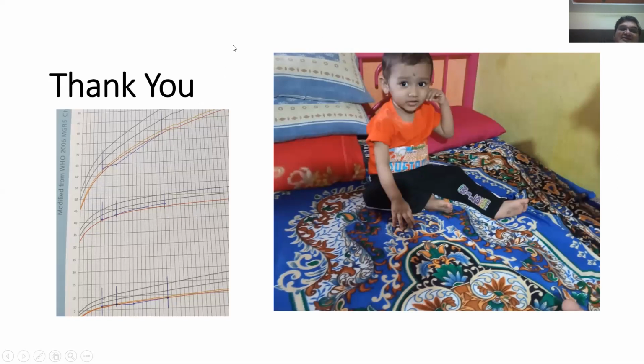So the point is that whenever we see a child who has come with pneumonia, once the first few days have gone, once we have seen that the antibiotics have not worked, we have to think laterally and see what other causes of pneumonia would be present. Either it could be immune mediated or it could be fungal. The organism could be atypical, and we should be going ahead with further investigations, which include CT scan chest, and the bone marrow. And also in a clinical setting like this, we have to think in terms of immunodeficiency.